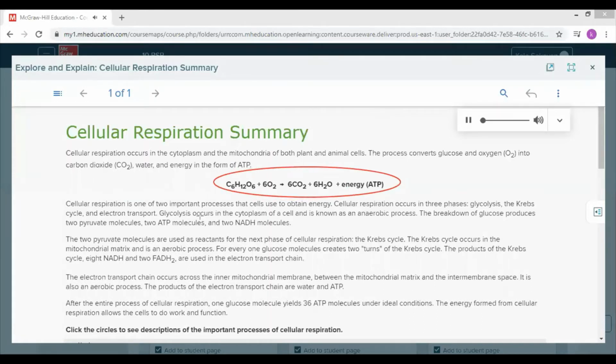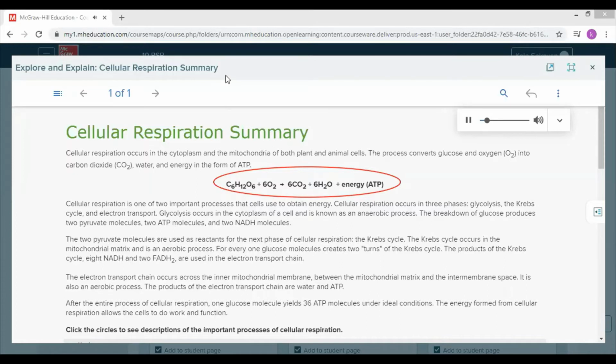Cellular respiration is one of two important processes that cells use to obtain energy. Cellular respiration occurs in three phases: glycolysis, the Krebs cycle, and electron transport. Glycolysis occurs in the cytoplasm of a cell and is known as an anaerobic process. The breakdown of glucose produces two pyruvate molecules, two ATP molecules, and two NADH molecules. The two pyruvate molecules are used as reactants for the next phase, the Krebs cycle.